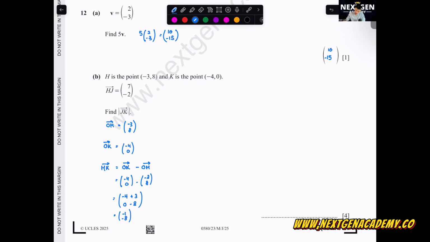Now, I want JK. Can I say it is JH plus HK? Everyone understand how the vector works? JH plus HK. So JH will be negative HJ, so we will need to put a negative here: negative 7, negative 2. HK, we have negative 1, negative 8. So can I say it's negative 7, negative 8, positive 2, negative 8?